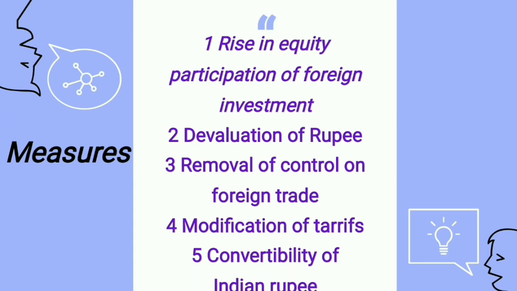Also, we removed the control on foreign trade. Previously, if anyone wanted to do foreign trade, they had to acquire a license first, and this was given only for 5 years. Now all these restrictions over external trade were totally removed, and it was totally open for competition. All sorts of goods, except those very important for the nation, were given freedom. Without any license they could interact with other nations.